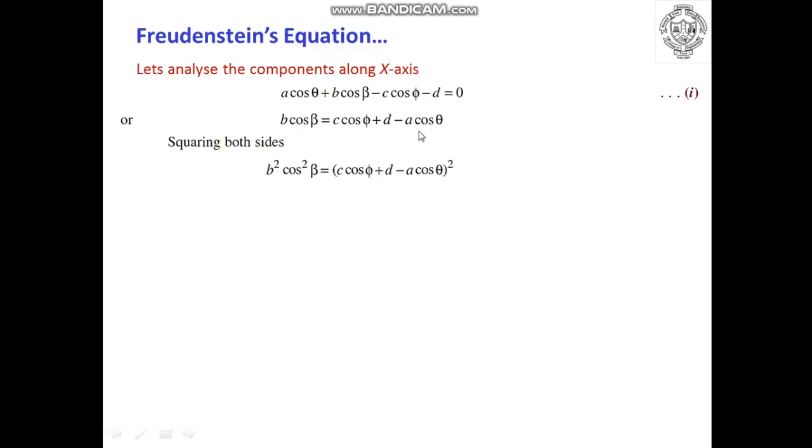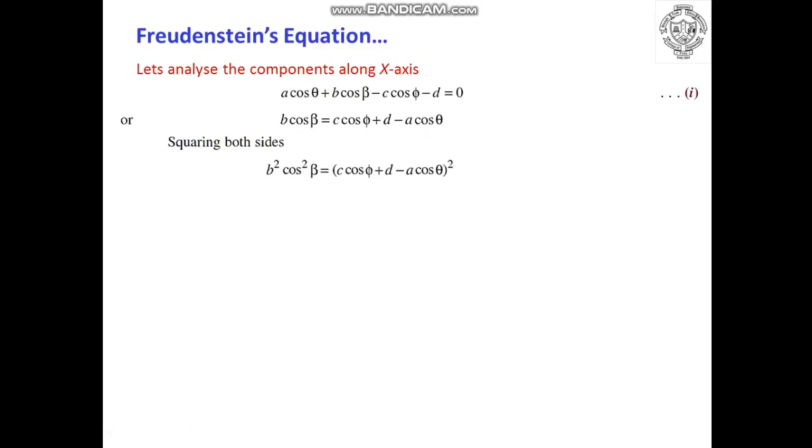What we will do is square both sides. So the equation transforms into b square cos square beta is equal to the square of c cos phi plus d minus a cos theta. Now when you are squaring the right hand side, you have to consider all these three terms in a bracket, such that c cos phi will be considered as a, d will be considered as b, and a cos theta will be considered as c.